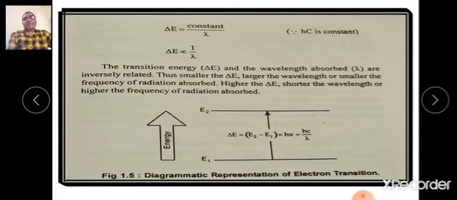That is, when the value of delta E is more, the value of lambda, that is the wavelength, is less. Okay. Now we are proceeding to the next point.